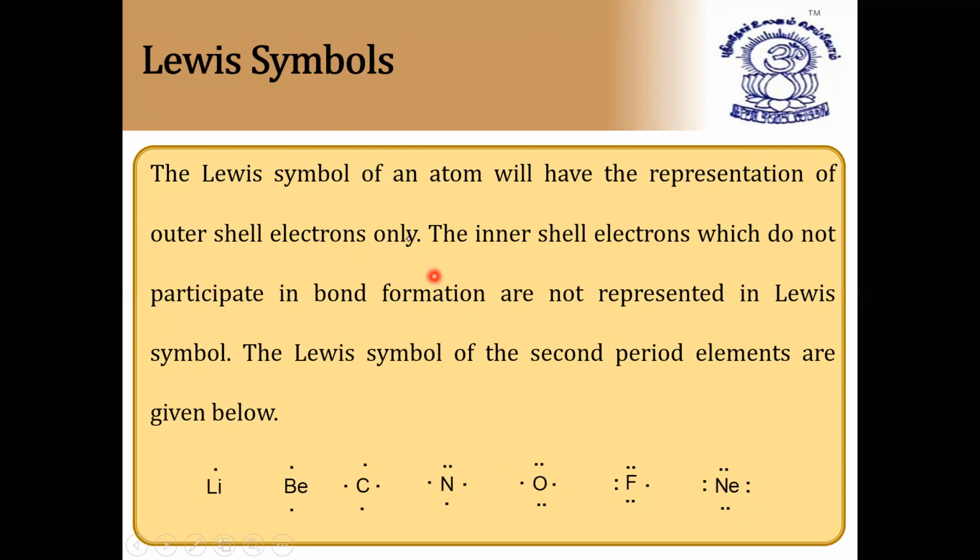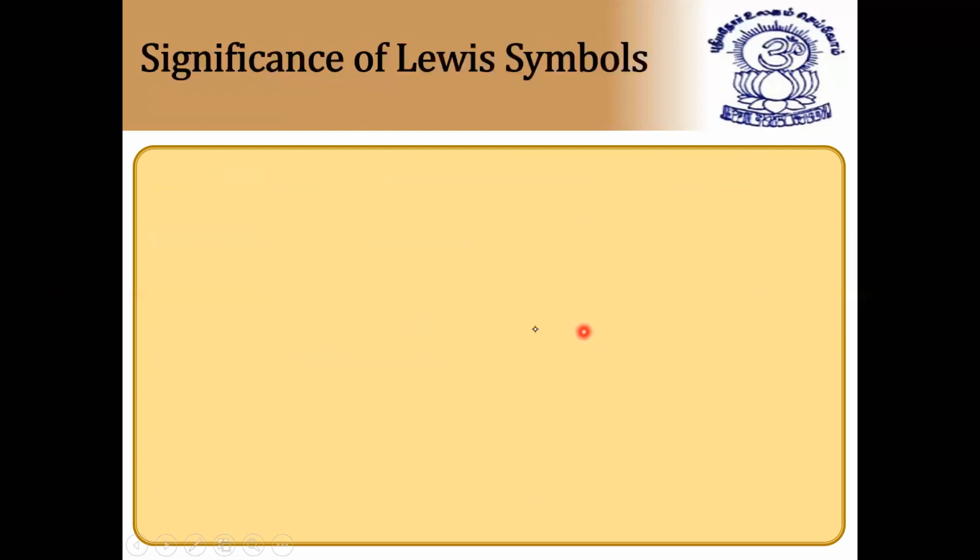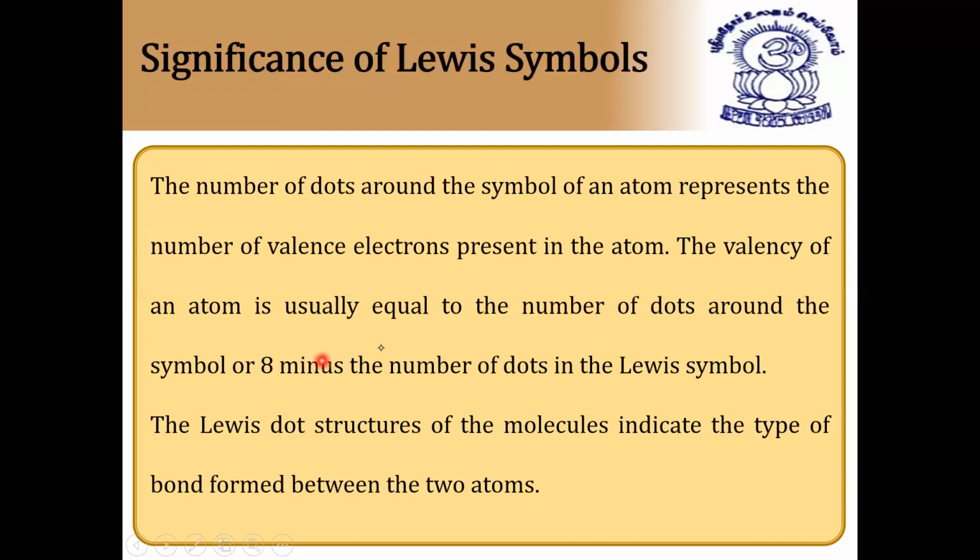So the Lewis symbol of an atom will have the representation of outer shell electrons only. The inner shell electrons which do not participate in the bond formation are not represented in the Lewis symbol. I hope it is clear. Next, the number of dots around the symbol of an atom represents the number of valence electrons present in the atom. So each dot is one electron. The valency of the atom is equal to the number of dots around the symbol, or 8 minus the number of dots in the Lewis symbol.